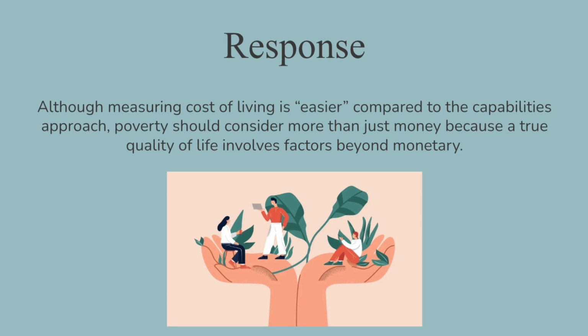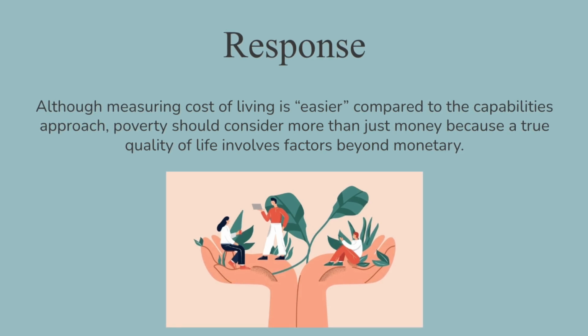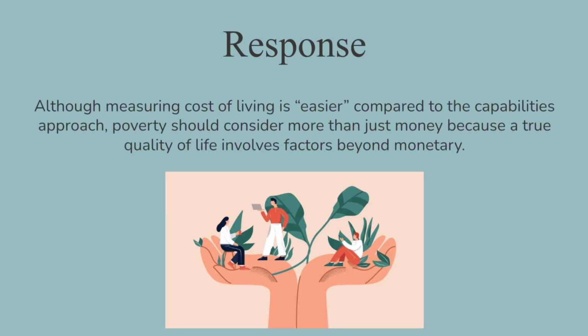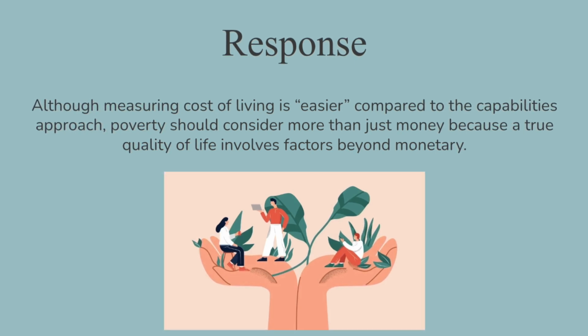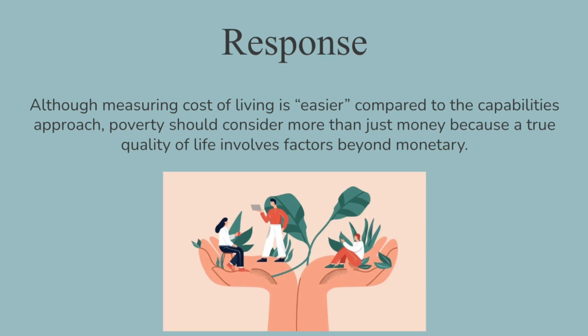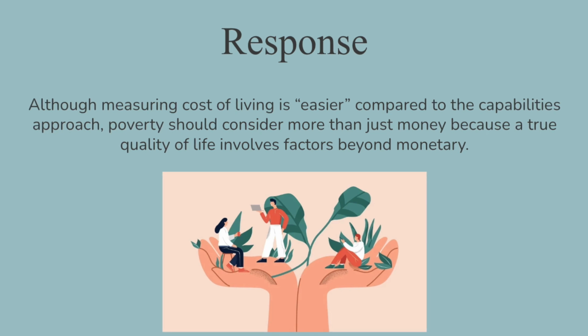That is why we choose the capabilities approach, because although it is difficult and although some people think that poverty should just relate to money because they believe everything comes down to money in some way or another, it shows that social concepts aren't considered in this approach, and we need to consider the psychology of humans and how that may affect those living in poverty as well. And other approaches don't fully consider that.